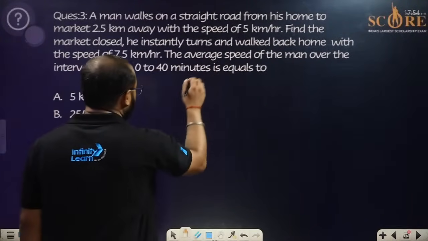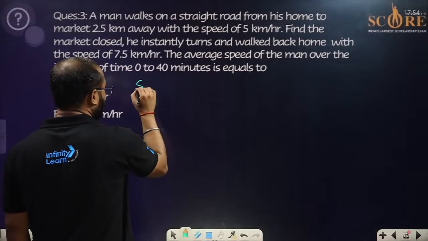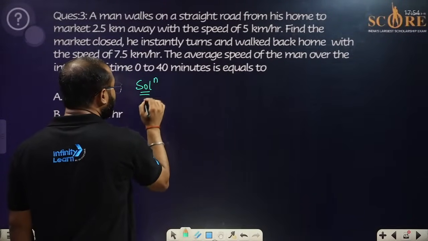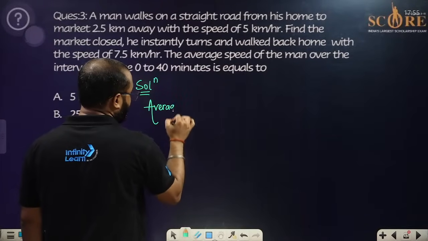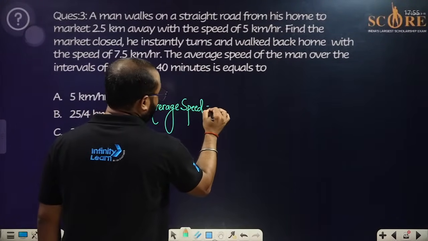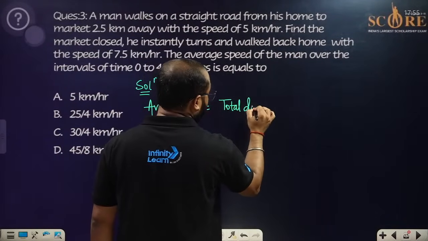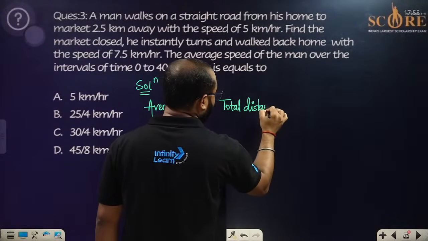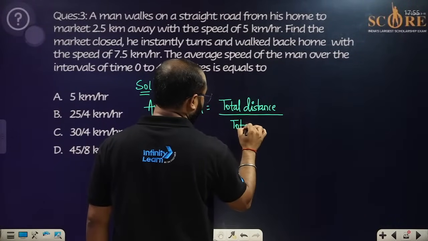When we have to find out the average speed, the formula is: the average speed is written as total distance divided by total time taken.